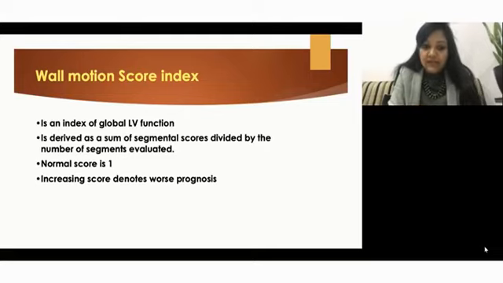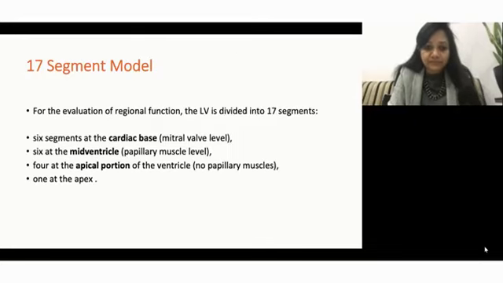This is an index of global LV function. It is derived as a sum of segmental scores divided by the number of segments evaluated. The normal score is 1. Increasing score denotes worse prognosis. We usually don't do this routinely, but as a matter of fact, you should know about the wall motion score index. To know more about echocardiography and LV systolic function, one has to get acquainted with the 17 segment model. This might seem very intricate for you, but it is not.